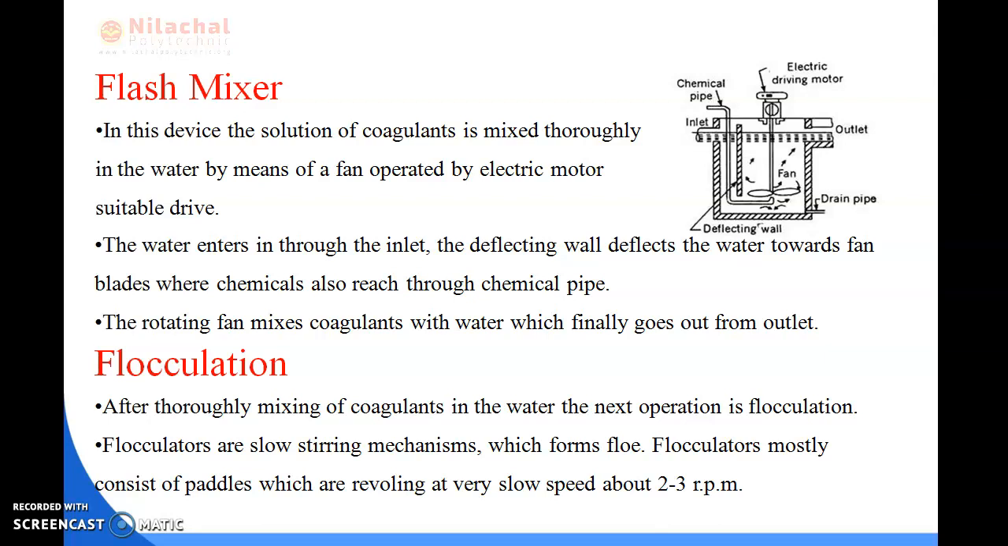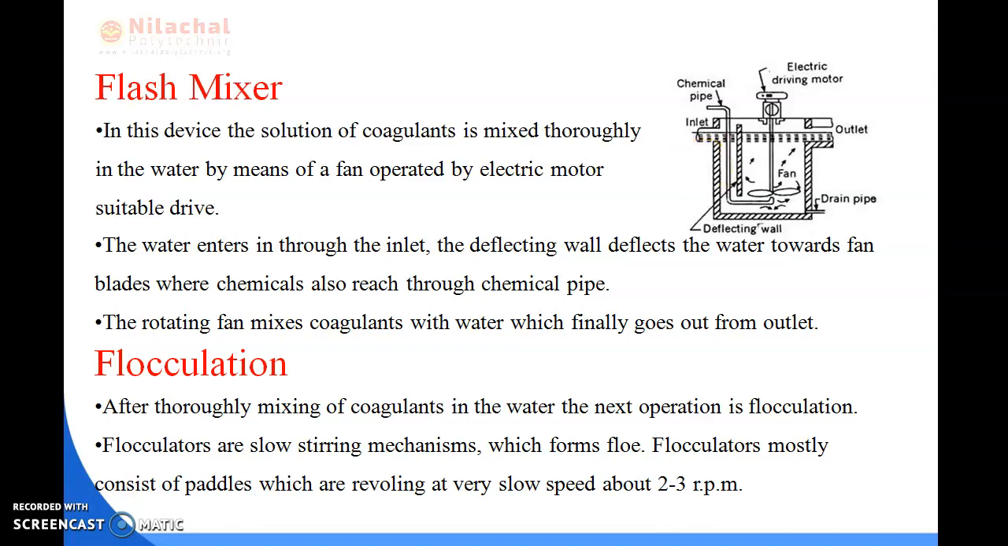Okay, so what is a flash mixer? A flash mixer is a type of device. You can see the flash mixer diagram here. It is a device where the solution of coagulants is mixed thoroughly in the water by means of a fan operated by an electric motor. Once the water enters through the inlet, the deflecting valve deflects the water towards the fan blades, where the chemicals also reach through the chemical pipe, and the rotating fan mixes the coagulants with water, which finally goes out from the outlet. Okay, so this is known as a flash mixer.